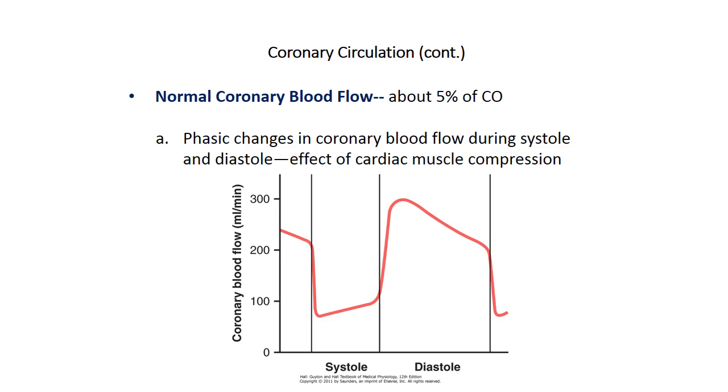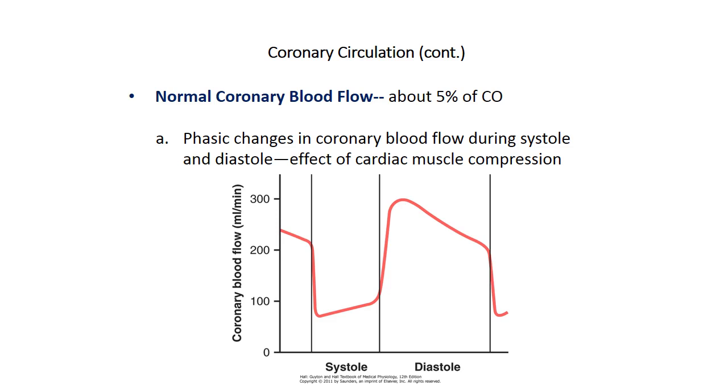And what is the blood flow and pressure in the coronary circulatory system? In this figure you can see there is a phasic change in coronary blood flow during systole and diastole. During systole the coronary blood flow is down, and during diastole it is high.